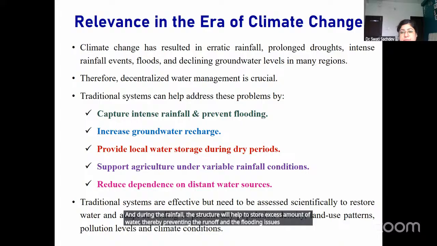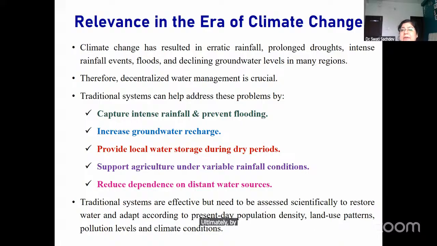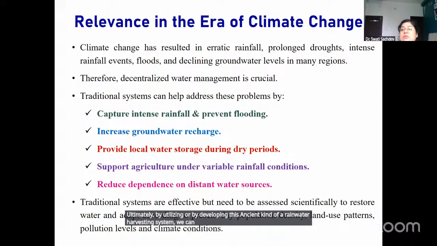So ultimately, by developing this ancient kind of rainwater harvesting system, we can make our society adapted to climate change, which is going to become more severe in the coming future.